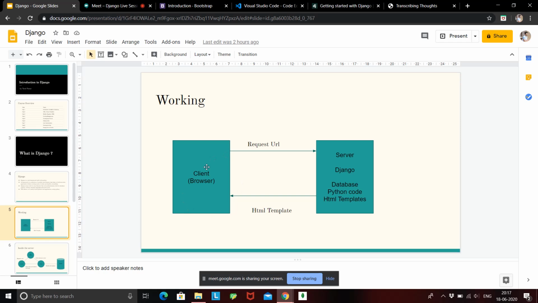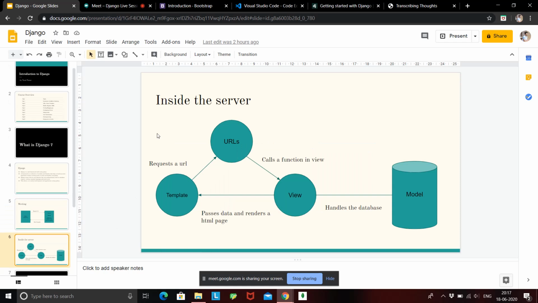Okay, so the working is very clear: how a web page, or even a Django page, works. Fine. So this is how basically a traditional web page works. Client requests a URL and the server responds with a template. Okay. So this was just the client-server communication, but what is actually happening at the server? Okay. This is a very important diagram. What is actually happening inside the server?